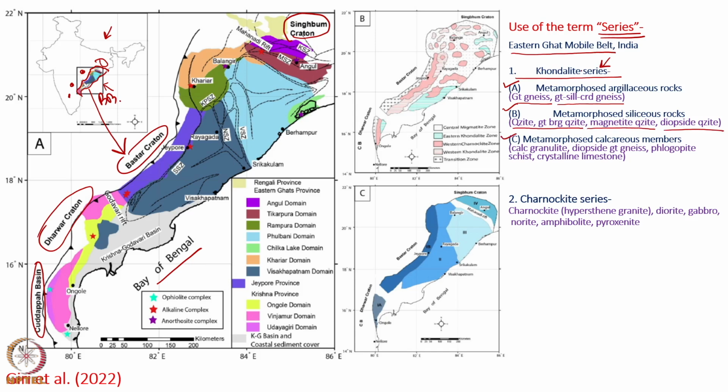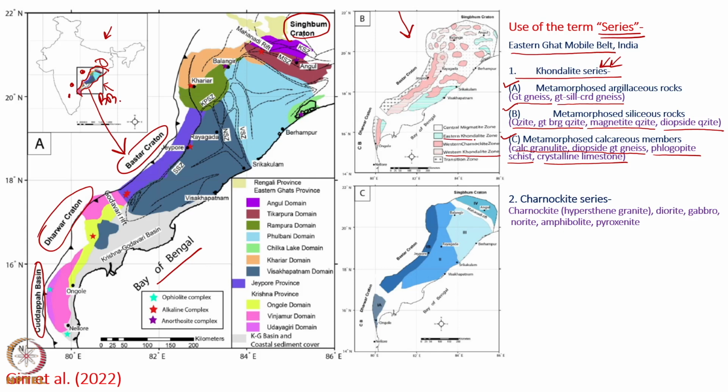And the third variety of the Khondalite series is the metamorphosed calcareous members, which includes calc-granulites, diopside granite gneisses, phlogopite schists, and crystalline limestones. Where the Khondalite series can be found, let us look at this map. We have got western Khondalite zone, the eastern Khondalite zone.